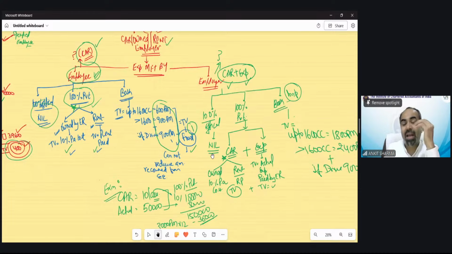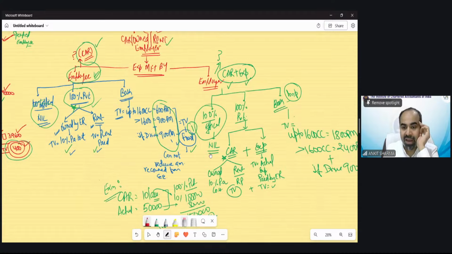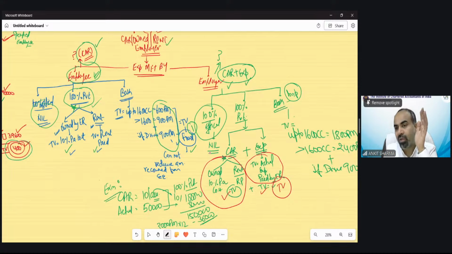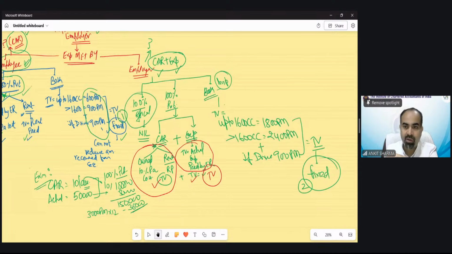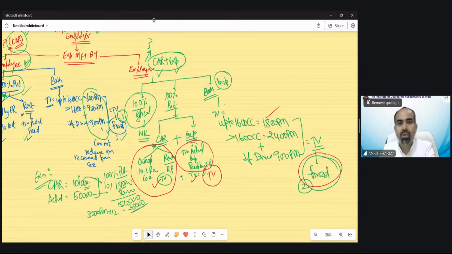If car and expenses are both paid by employer, official, nothing taxable. If private, then fully taxable. For the car, owned or rent as the case may be, taxable value, and the actual expenditure paid by employer is also taxable. So the aggregate would be your taxable value. If both, then in that circumstance, the same case which we have used for the purpose of deduction, the same value is going to be taxed in this case. Exactly the same, and that is also a fixed case. Got it? Chalo. So this is the car perquisite.